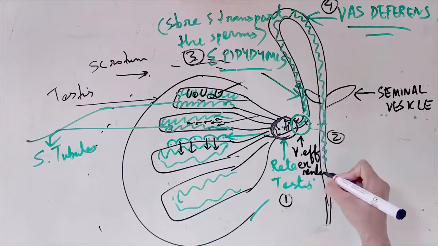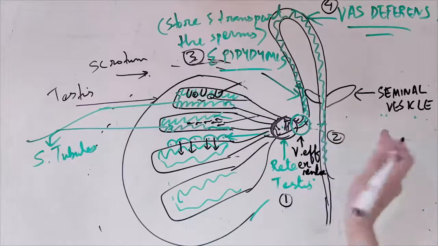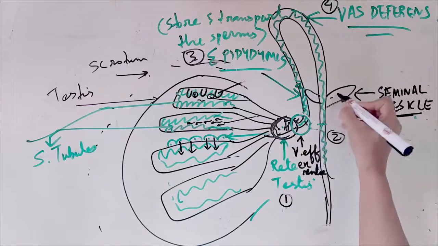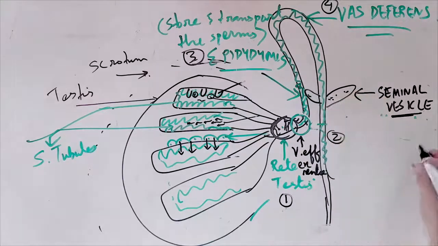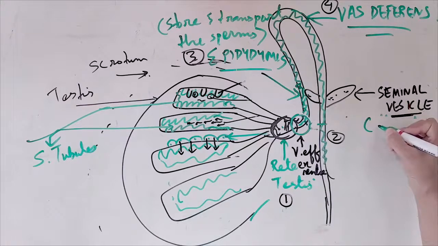Efferentia. So seminal vesicle, the seminal vesicle will contribute something. What do they contribute? They contribute what we call fructose. Sugar. Fructose. Calcium.